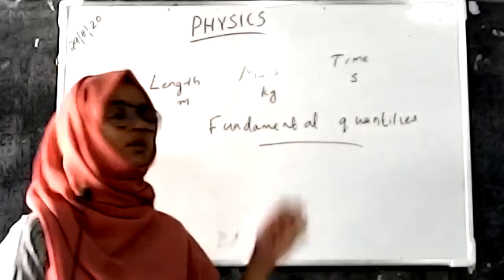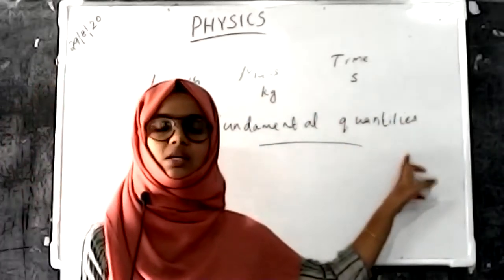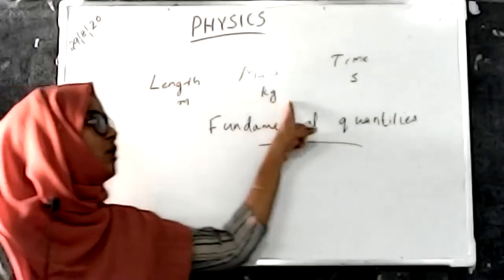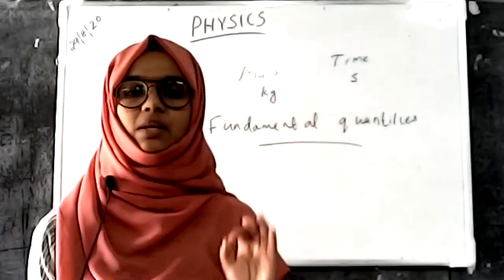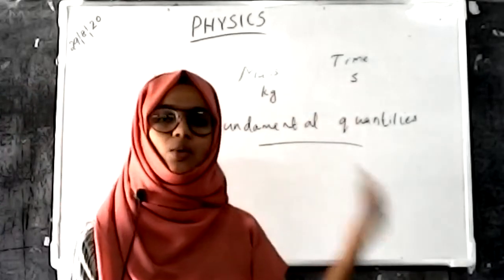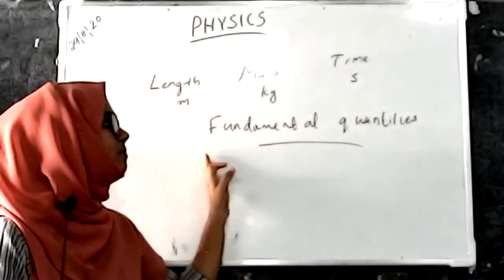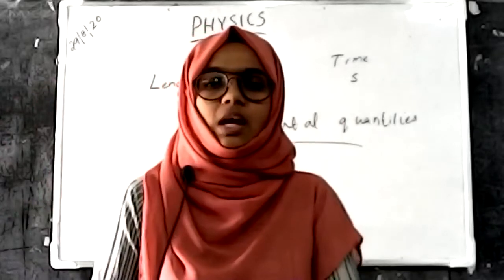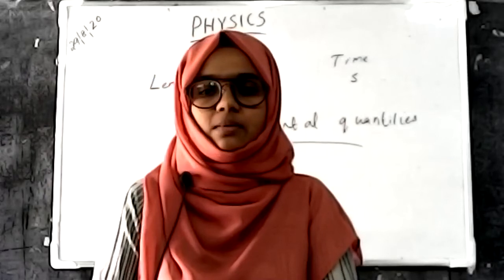We know that these are all fundamental quantities and they have units: meter, kilogram and second. Each of the fundamental quantities has a unit to express it. And what is the name of that unit? Can you guess? For this, we have to see our slide.